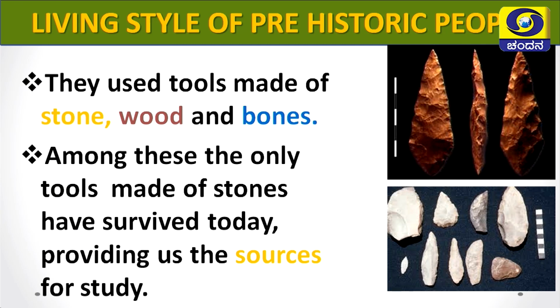Among these, only the tools made of stone have survived today, providing us sources for study. These tools are the only proof of how prehistoric people lived and what their lifestyle was.